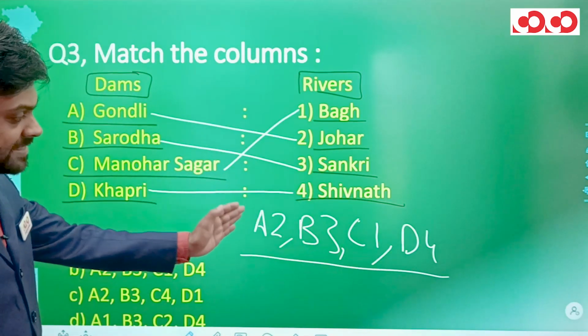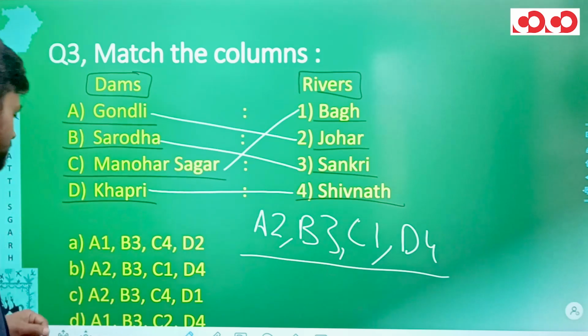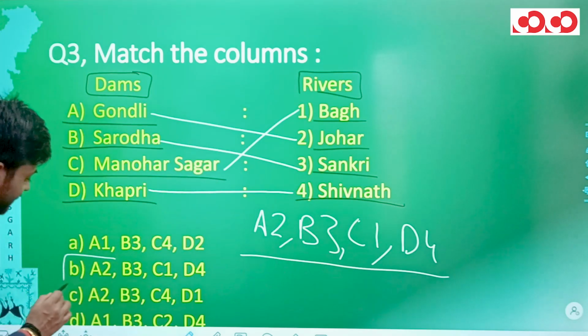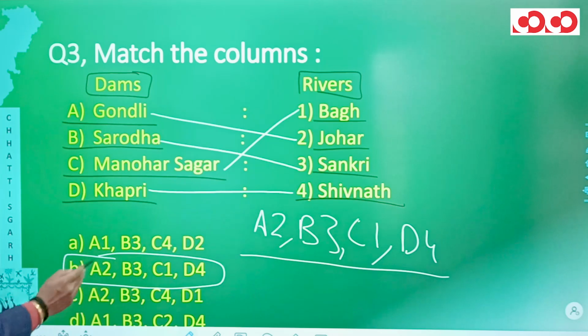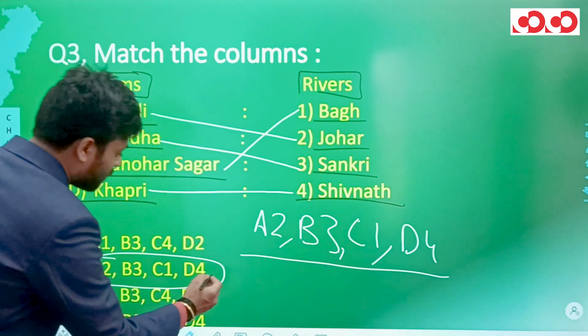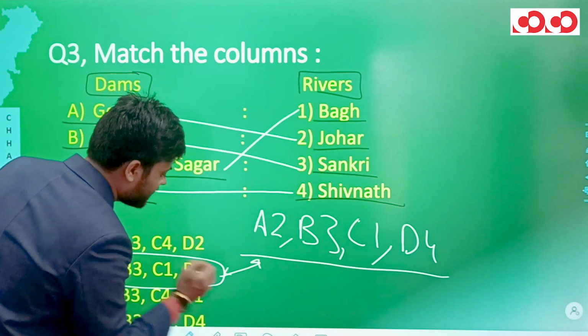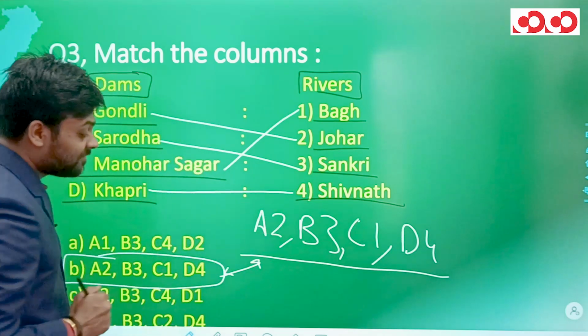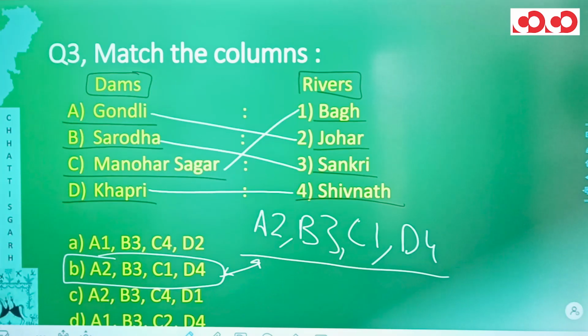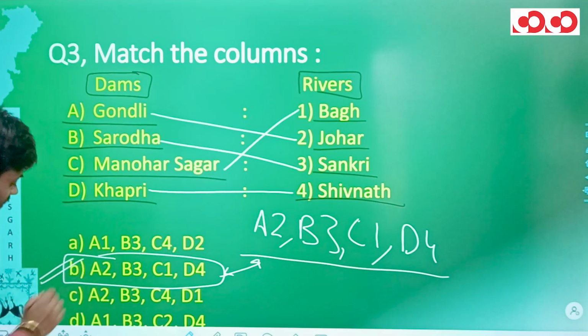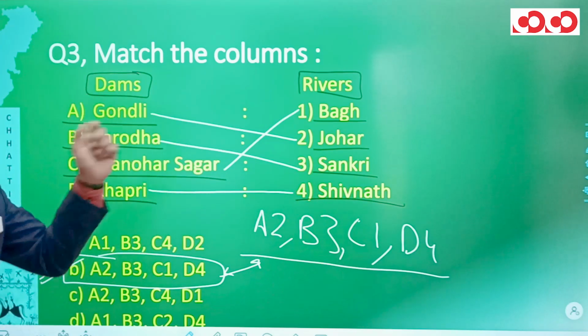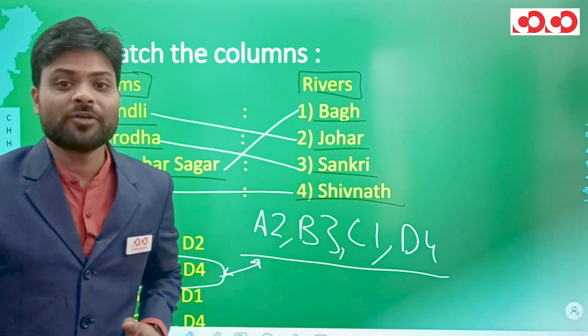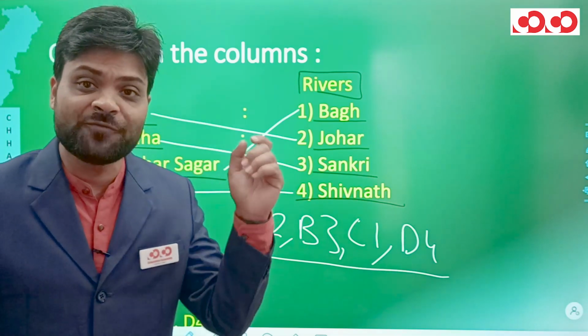Now matching the pairs that we have generated with the given options. In option B, we have A2, B3, C1 and D4. That means this option B is matching with the pairs that we have generated. So the correct option for this question number 3 would be option B. So in this manner, we have completed our third question, and now let's move to the fourth question.